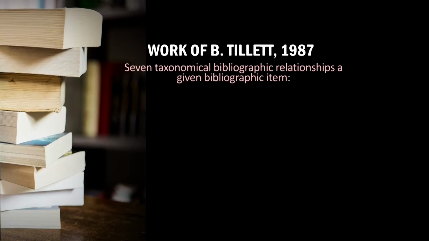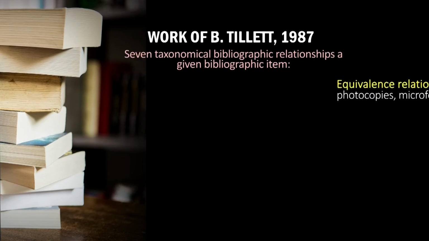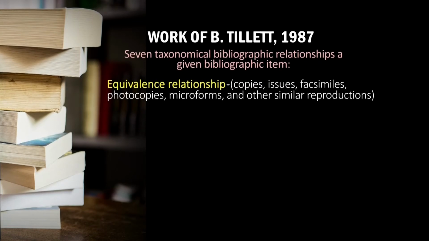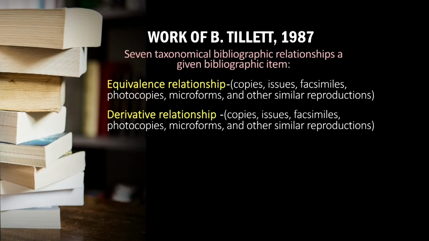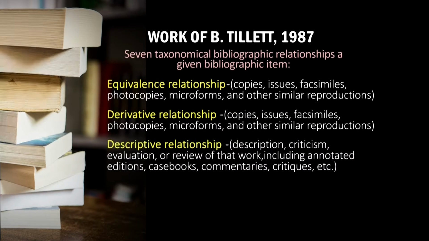But the first formal categorization of bibliographic relationships was proposed by Barbara Tillett, as I said. She first gave 7 taxonomical bibliographic relationships. These are the equivalence relationship between copies, issues, facsimiles, photocopies, etc. Derivative relationship, like variations, versions, editions, revisions. Descriptive relationship: description, criticism, evaluation.